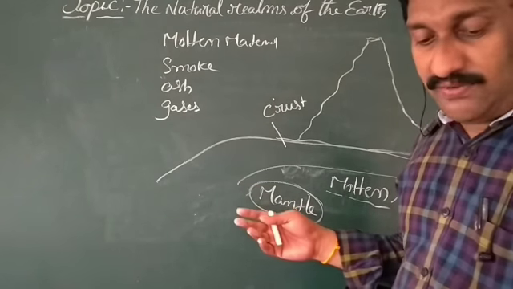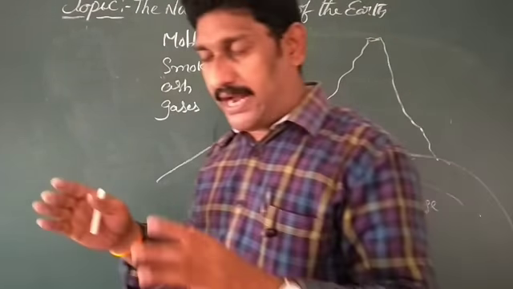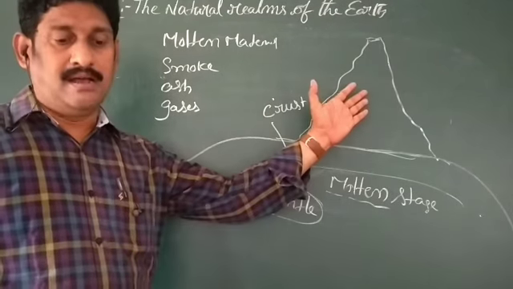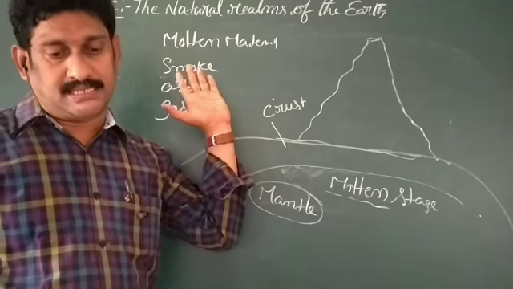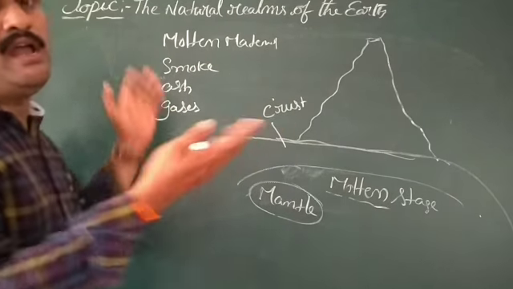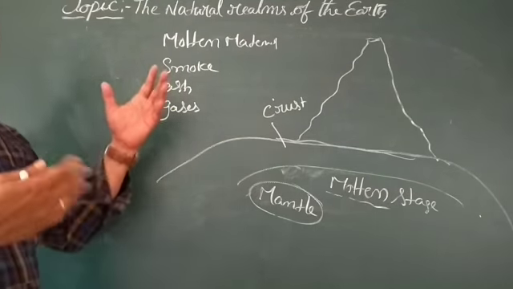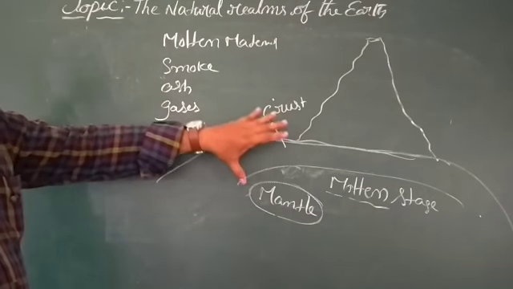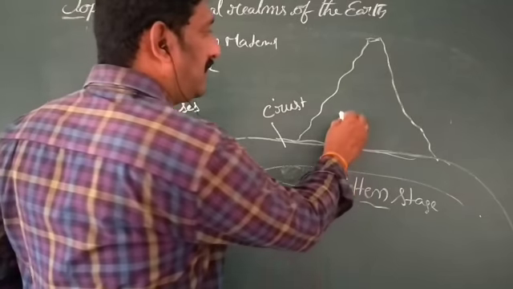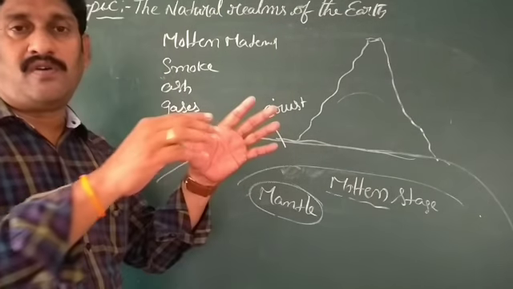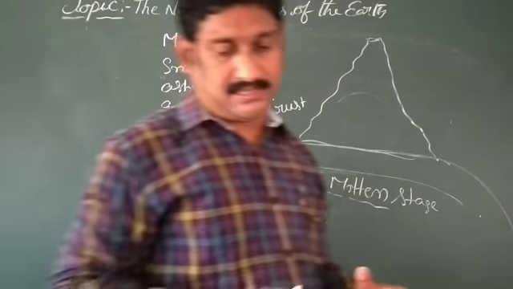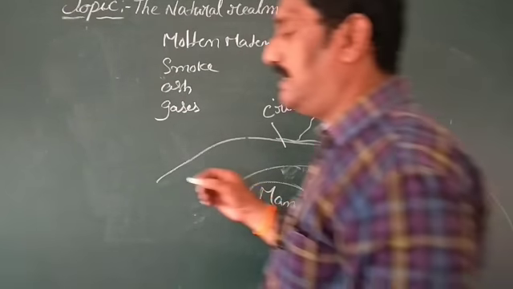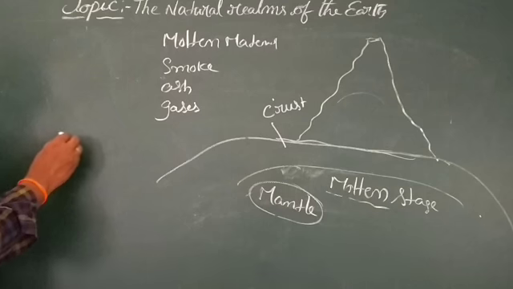The smoke, dust and ash released from the erupted volcanoes spread out into the atmosphere, while the molten material cools. Whenever molten materials cool, they form igneous rocks.